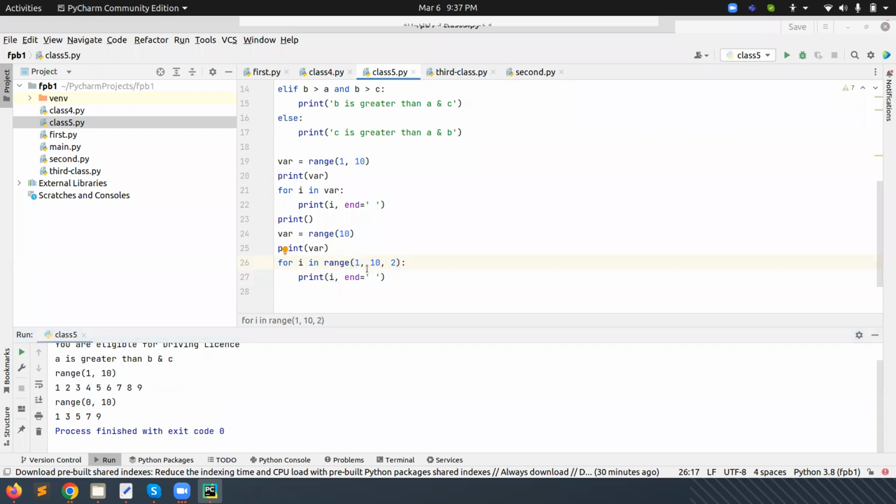Okay. So if we are giving here, what will it start from? It will start from the, okay, take once again. So what will happen?